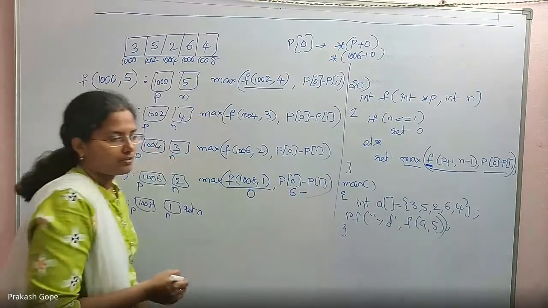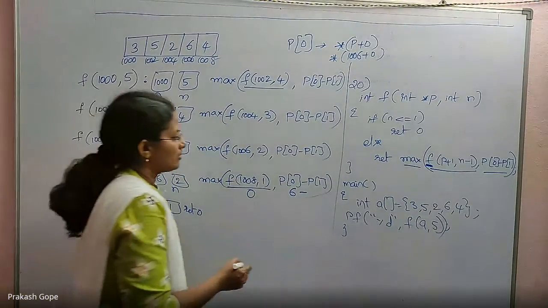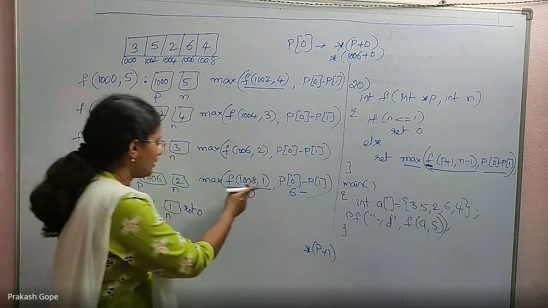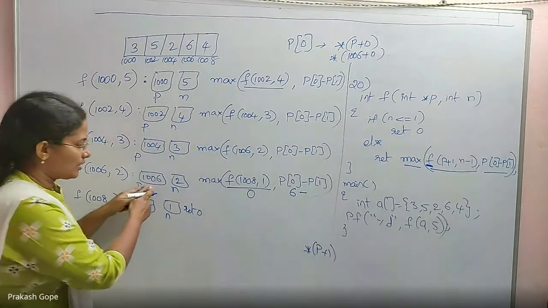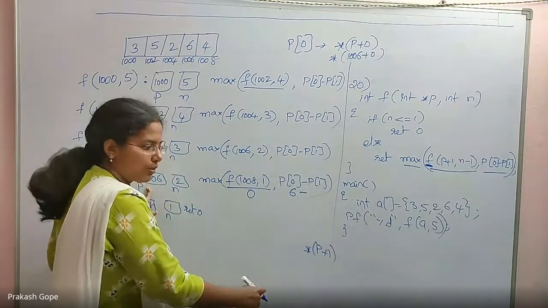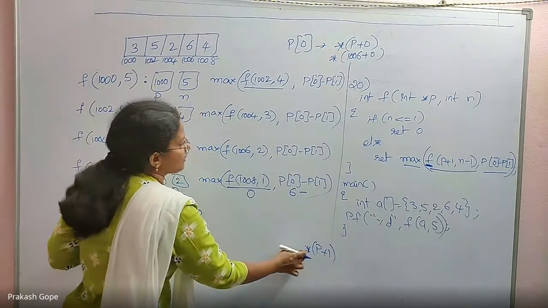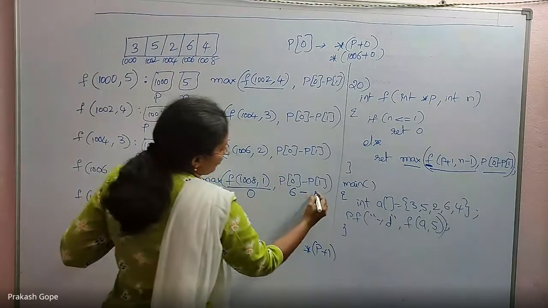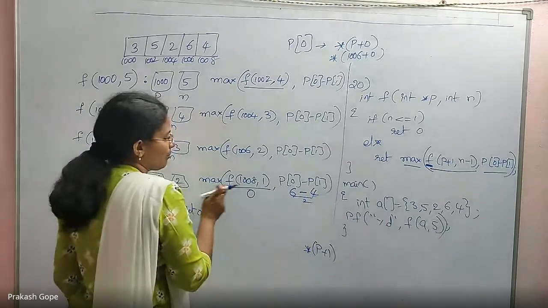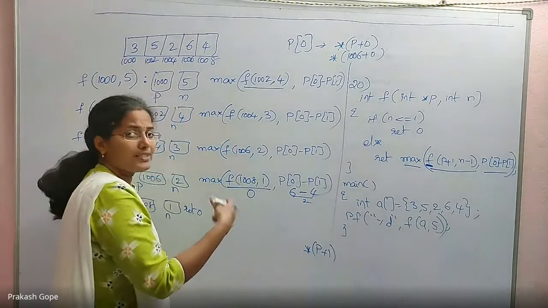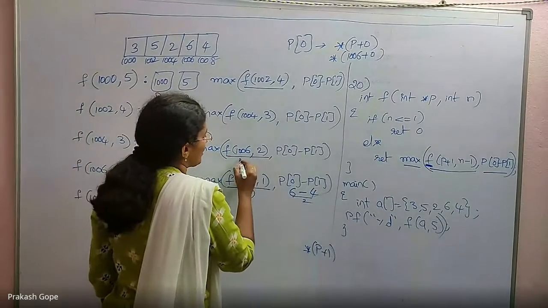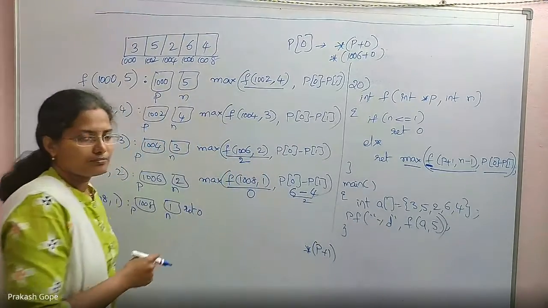Minus p of 1, which is star of p plus 1. 1006 plus 1 is 1008 because it's an integer pointer. 1008's content is 4. 6 minus 4 is 2. So max of 0 and 2 is returned, which is 2. That is the value of this function call.